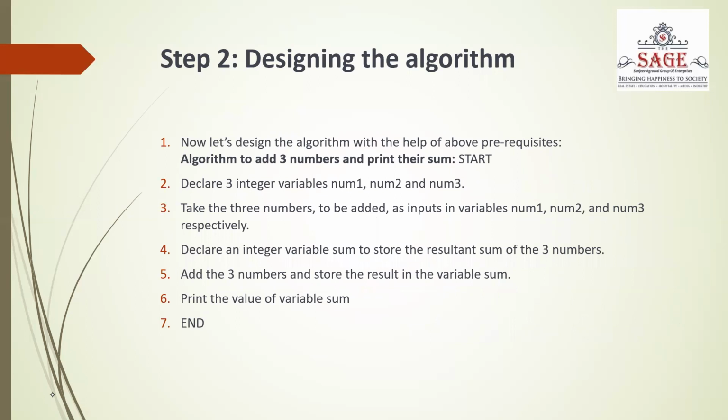Now designing the algorithm, that will be step number 2. Now let's design the algorithm with the help of the above prerequisites. The algorithm will be to add three numbers and print their sum. So we'll start with start. Declare three integer variables, that is num1, num2 and num3. Take the three numbers to be added as input in variables num1, num2 and num3 respectively. Declare an integer variable sum to store the resultant sum of the three numbers. Now add the three numbers and store the result in the variable sum. Print the value of variable sum and end.